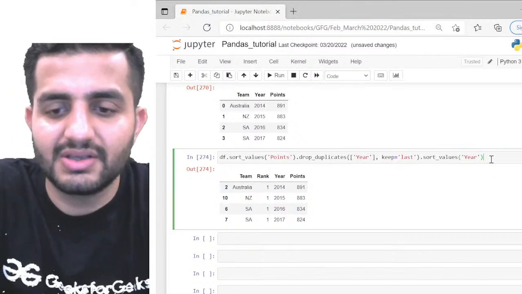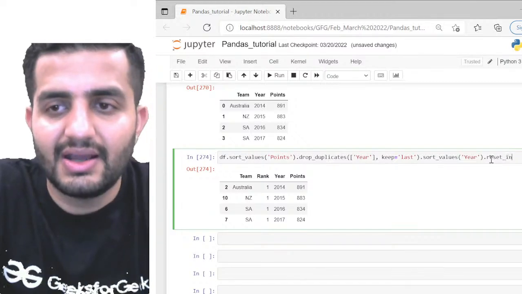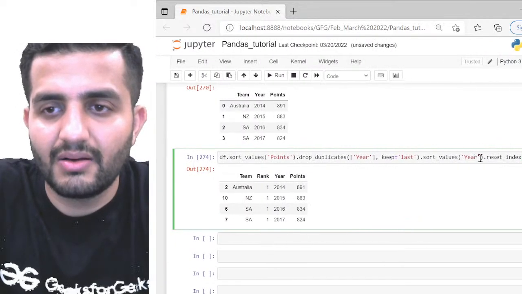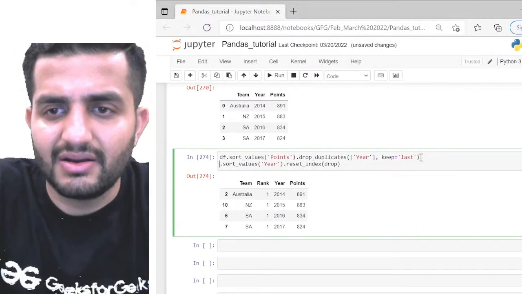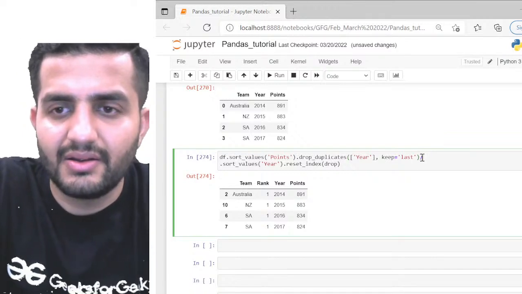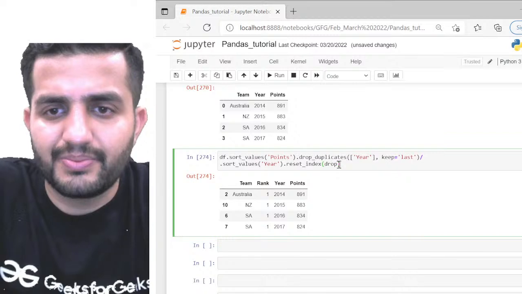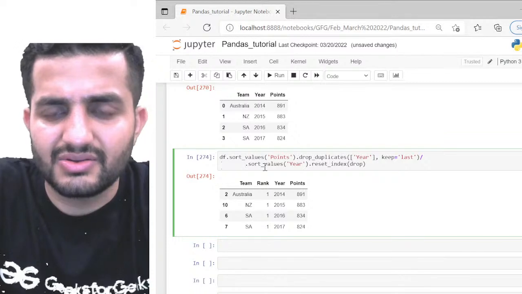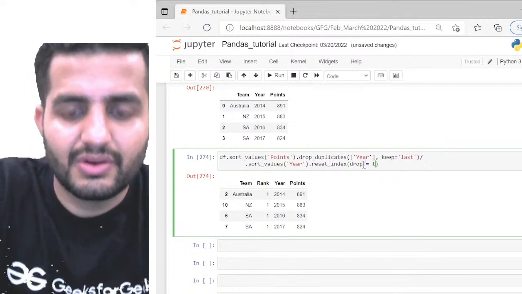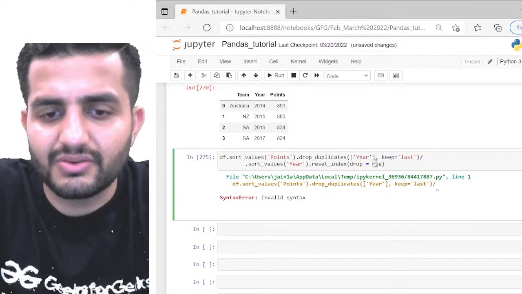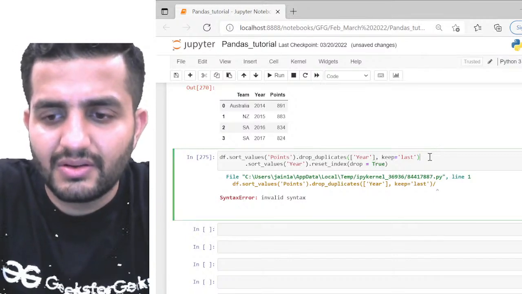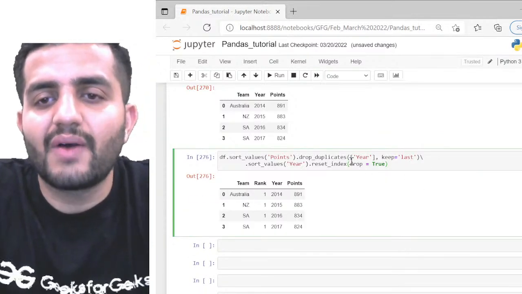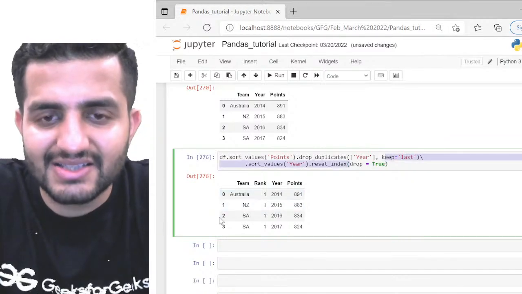So again I can do on top of this .reset_index, and in this I can pass drop is equal to true. I think I should be writing it here, so I can simply write a slash and then drop. I'll just put this here so it will be clear to you. So drop is equal to true. Can you see this? Now I have drop is equal to true, so that means that now my indexes are sorted.